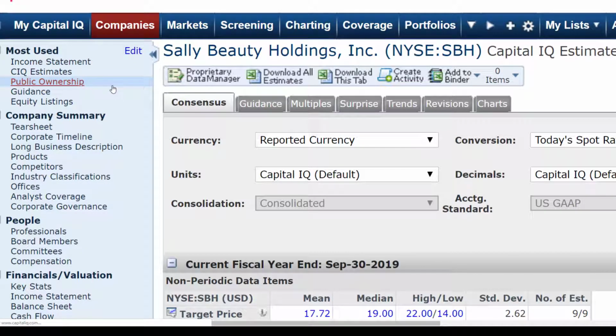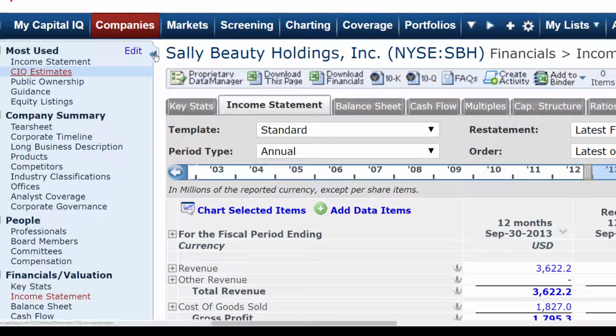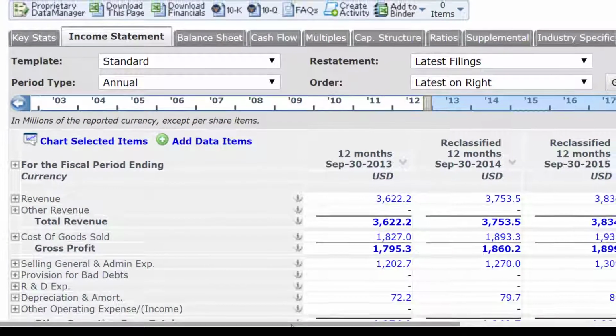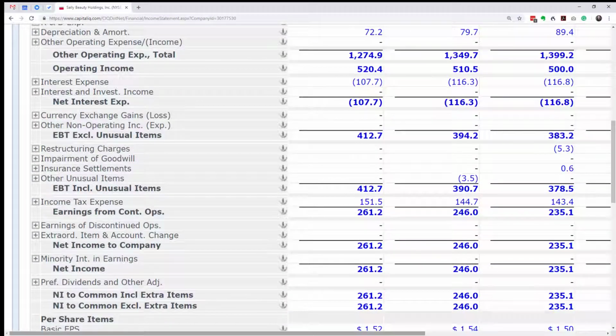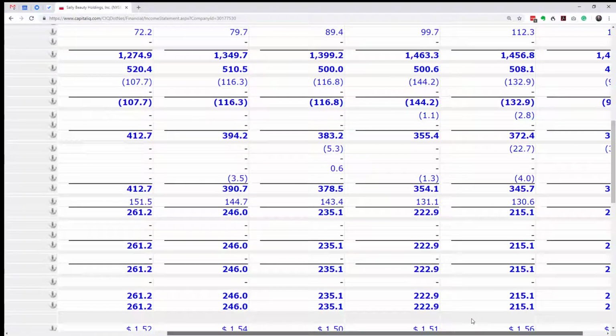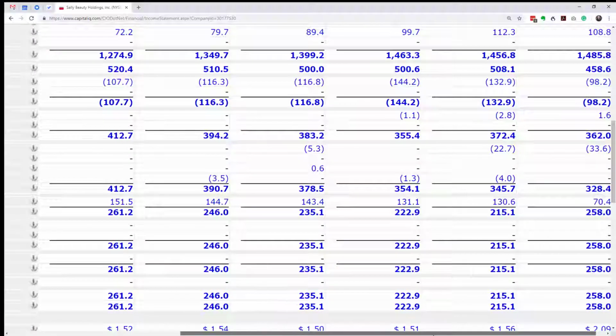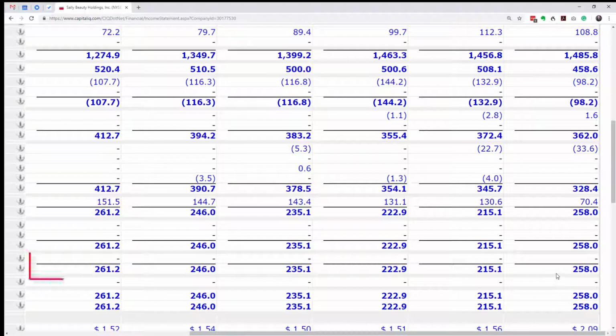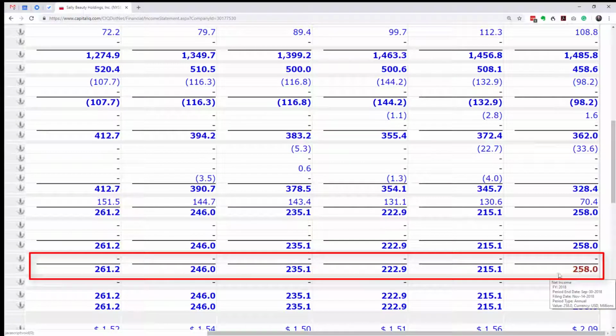How well have they done in the past in terms of growing earnings? I'm just going to take a brief look at their net income. I'm going to go over here, and you can see that net income for the last 12 months was $258 million, but it's been actually declining.